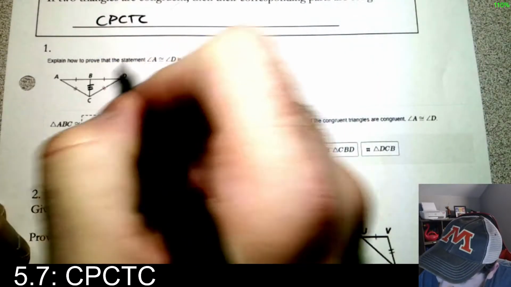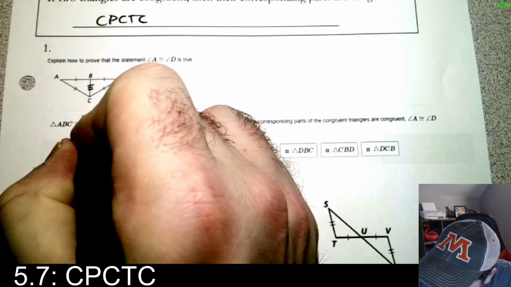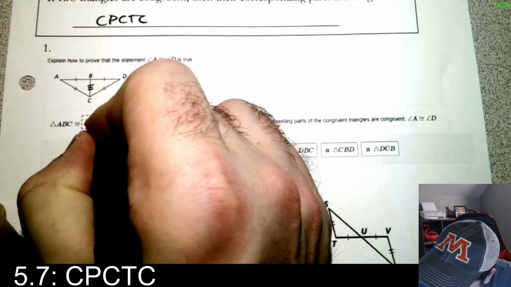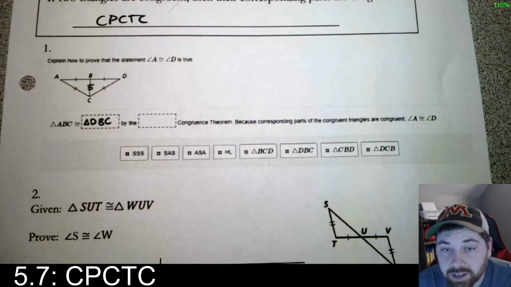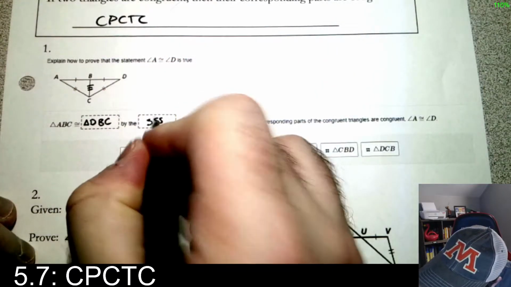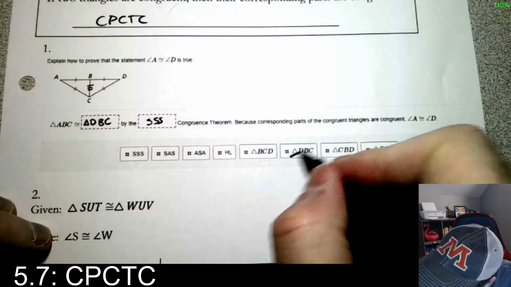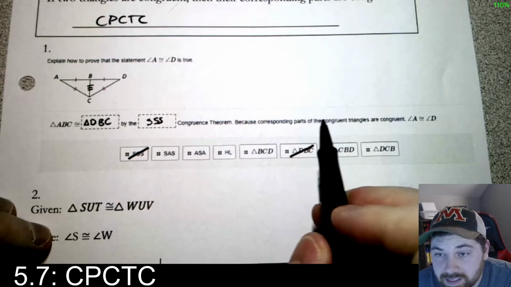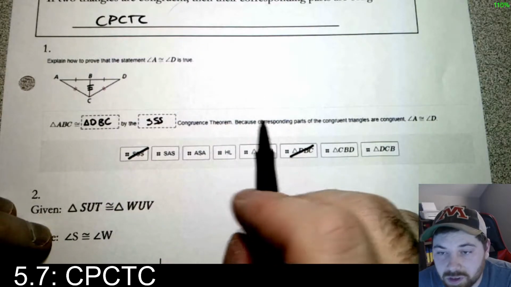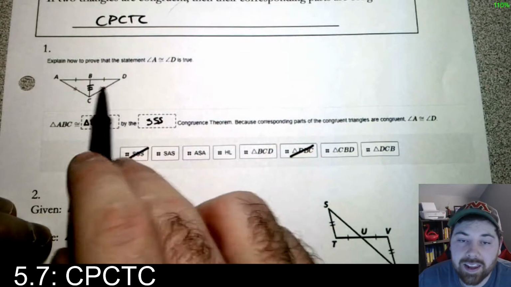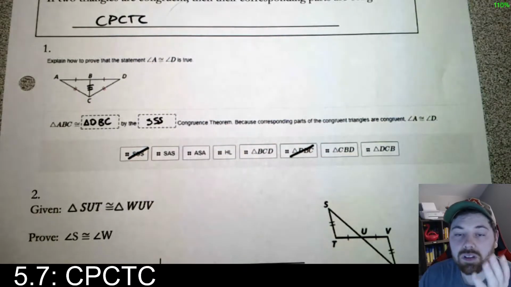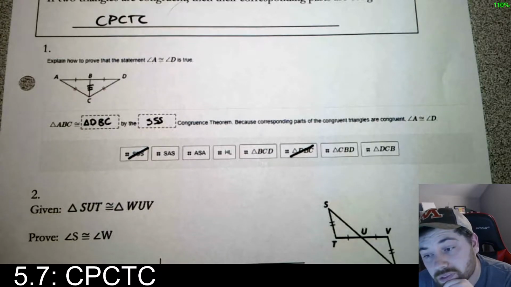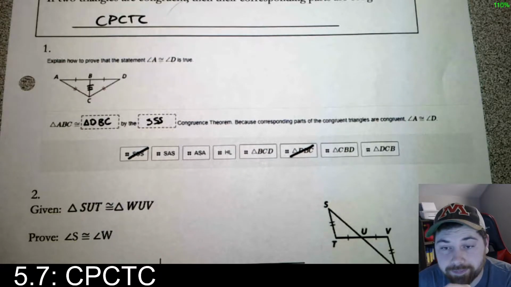So triangle ABC is congruent to triangle D, and then it went from A to B, so it'd be DBC. Those 2 triangles are congruent by SSS. So what we have, DBC by SSS, because of CPCTC, because the corresponding parts of congruent triangles are congruent, angle A and D are the same. Okay? That's the whole logic. So show the 2 triangles are the same. Since the triangles are the same, their parts are the same. Okay? That's all there is to it.